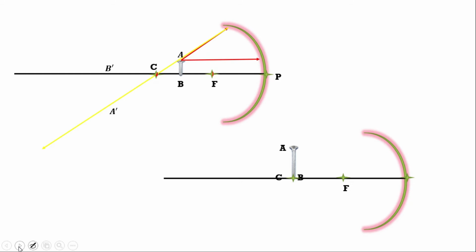And the light ray which is coming parallel to the principal axis, after reflection, will pass through the focus. See, these two light rays are meeting at a point. When you draw all these diagrams on a scale, you will automatically find that the image is larger than the object. I took everything on the scale, so it comes out automatically. These are not fake diagrams. We see the small size of the object, but we see the large size of the image. We are observing the size of the image is larger than the size of the object.